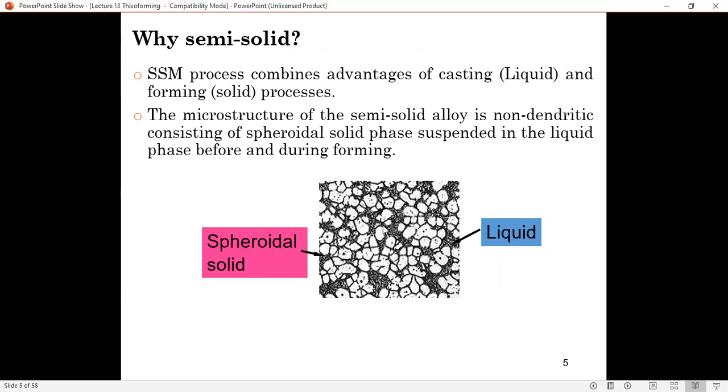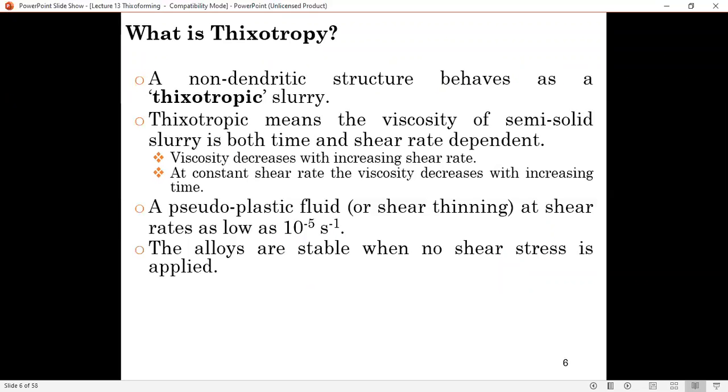So basically, you don't have a dendritic structure. This structure is much better in terms of material characteristics, in terms of strength, and so on, than the dendritic structure. So let's look at Thixotropy.